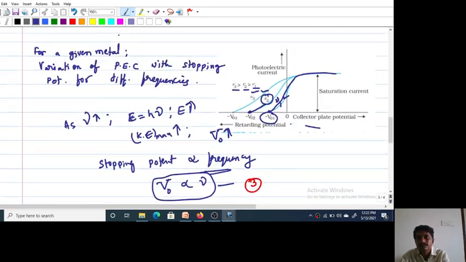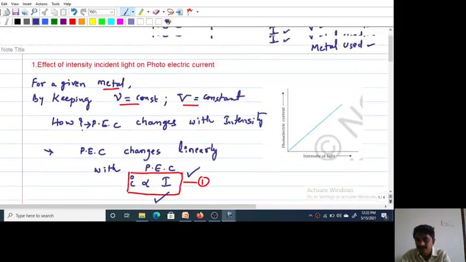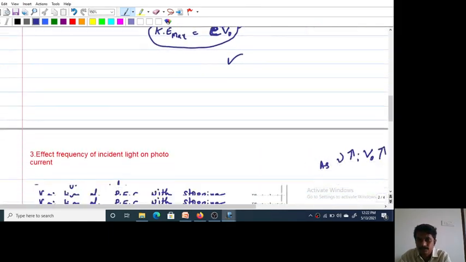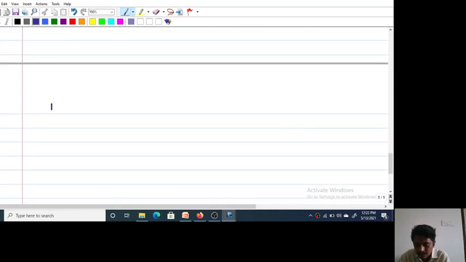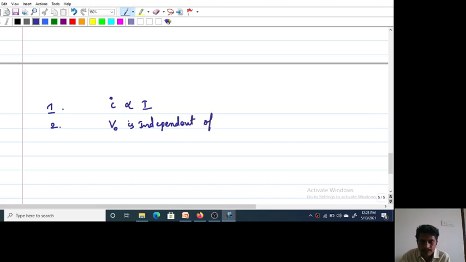These are the experimental observations of the photoelectric effect. Briefly, once again: first, photoelectric current is directly proportional to the intensity of incident radiation. Second, stopping potential is independent of intensity.